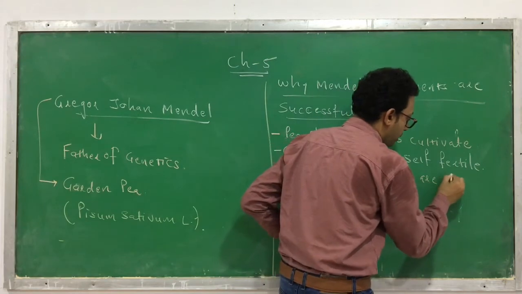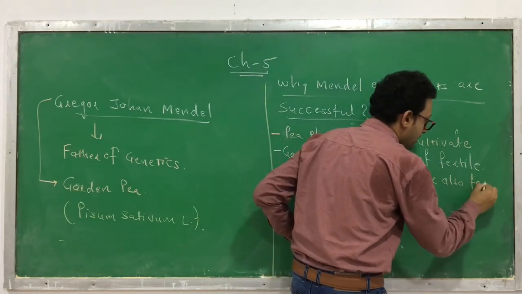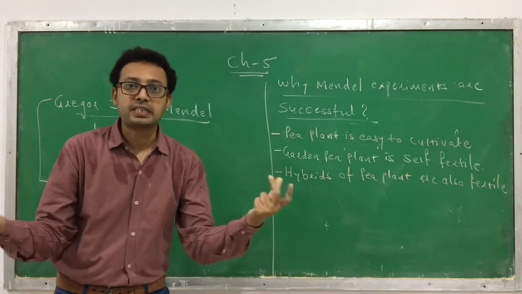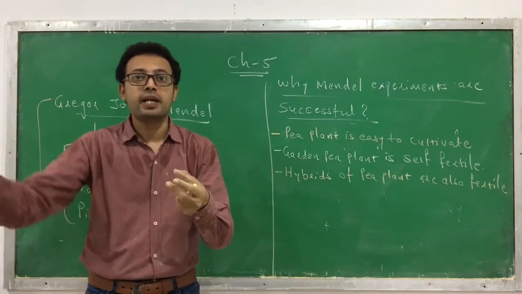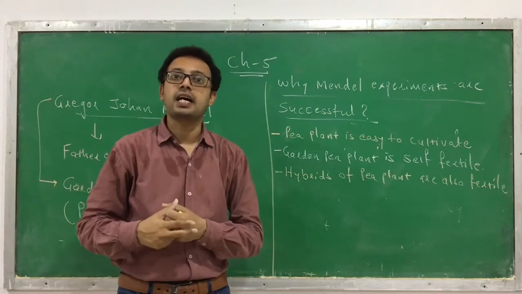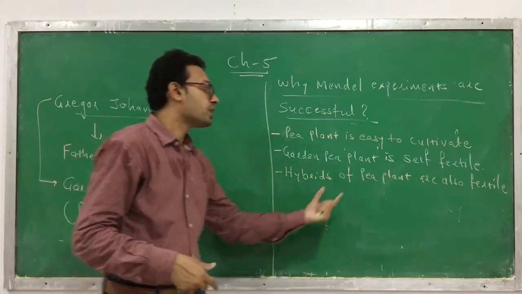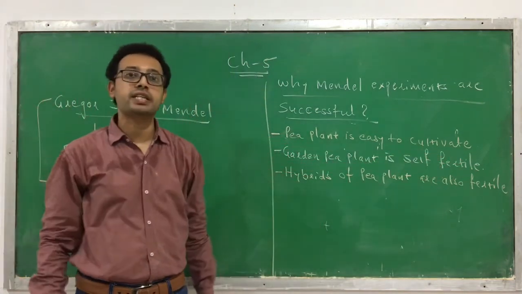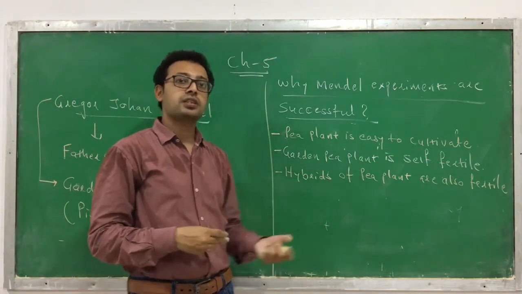are also fertile. Not just the pea plant, but the hybrids which we have produced. Hybrid means by mixing the two characters, the new plant which is produced, that we are calling a hybrid. The hybrid that is produced is again fertile. So that hybrid is also capable of generating the next generation. So this is the third reason.